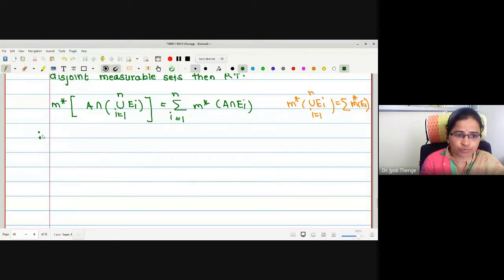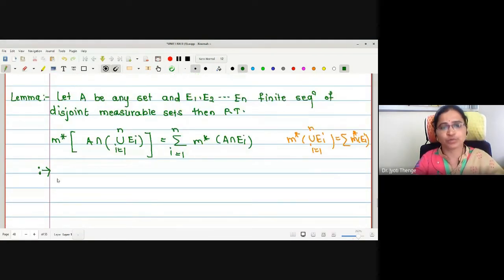Let us come to the proof. This is for a finite union of measurable sets. Therefore, to prove this lemma, we take the help of mathematical induction. How to prove by mathematical induction? Initially, we will prove that the result is true for n equal to 1. Then we will make the induction hypothesis that the result is true for values less than n, say n minus 1. And lastly, we will prove that the result is true for the value equal to n.